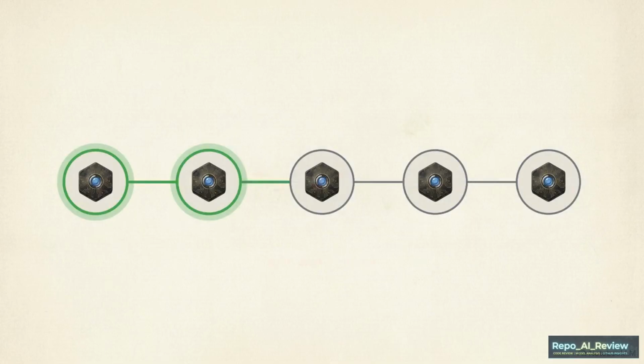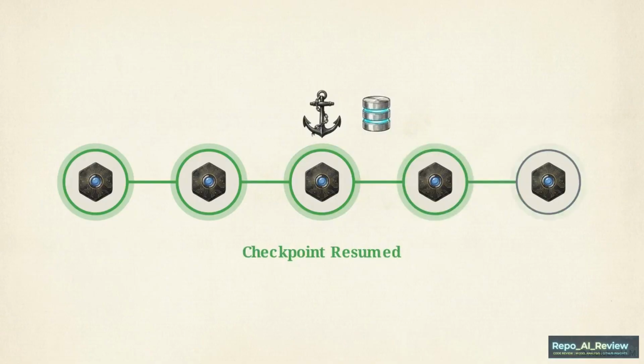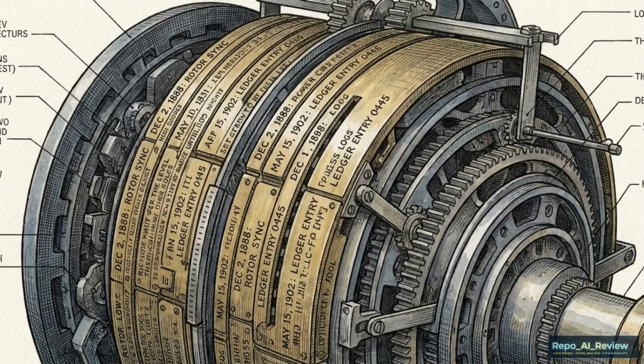If an API rate limit triggers a crash halfway through, localized SQLite databases anchor the exact failure coordinate. The framework resumes from that checkpoint, completing the sequence instead of discarding prior steps. Beyond crash recovery, the framework maintains a persistent decision log. When evaluating a ticker, it automatically fetches the realized returns of its own trades.